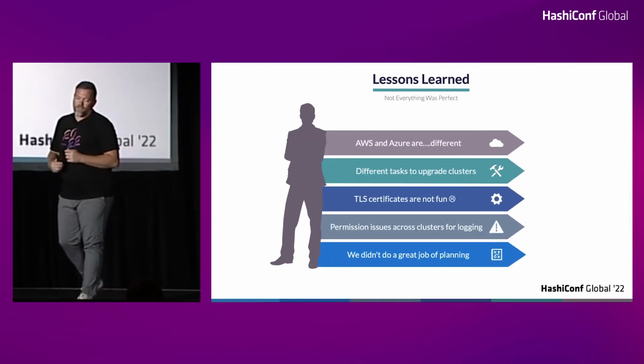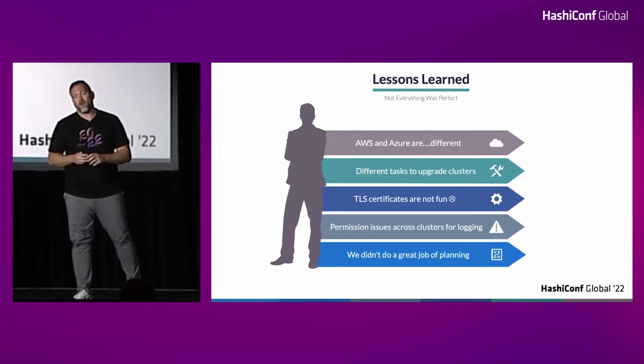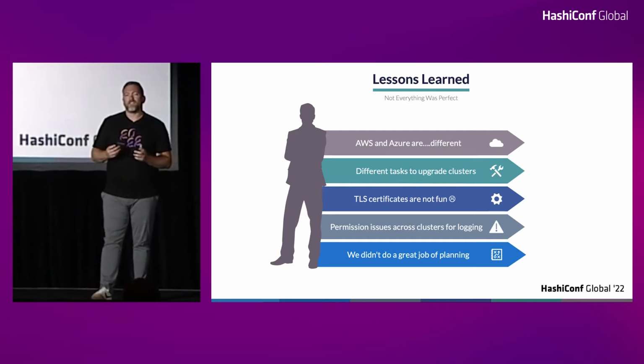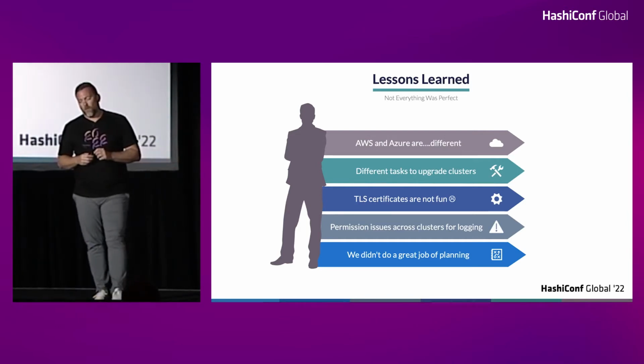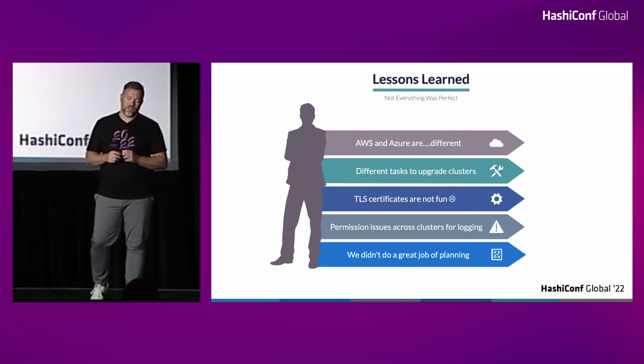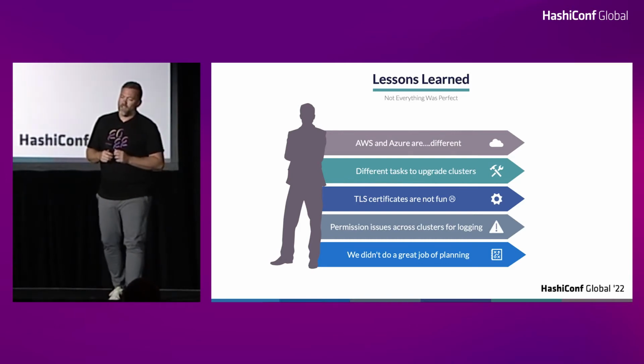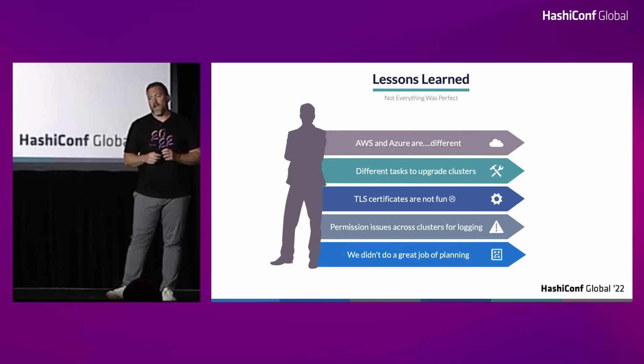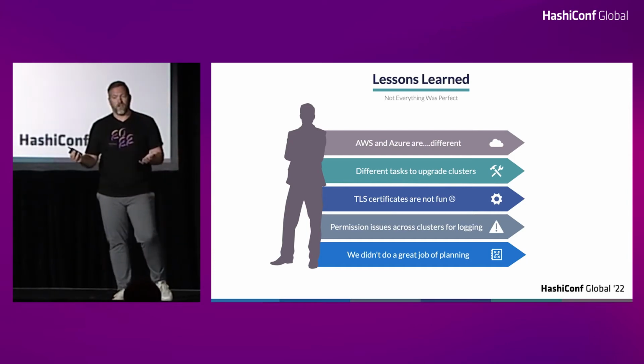All right, so now that Vault is deployed using Terraform and all that good stuff, what are some of the lessons learned, right? It wasn't perfect. Even though I've deployed Vault a lot of times, it's never perfect. A few of the things we want to talk about: Azure and AWS are obviously very different, right?